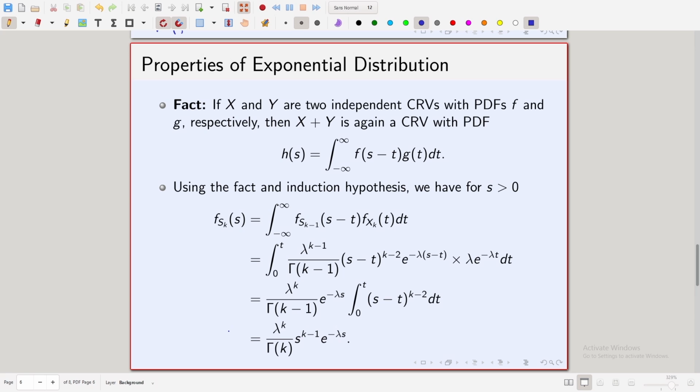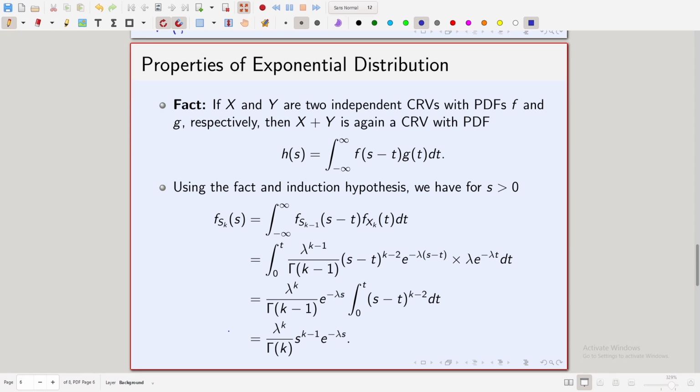Now, okay, before going to the final step, which is the inductive step, we need one more fact.